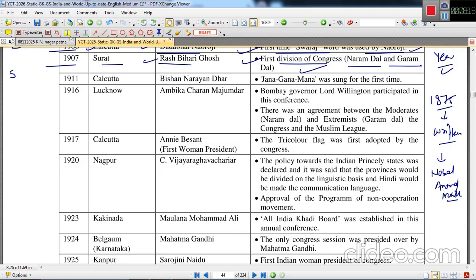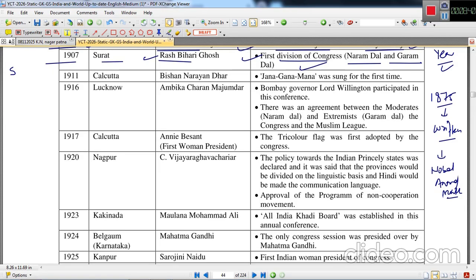They wanted a full scale struggle against the British governance, but the moderates did not want to go beyond legal methods. That was the bone of contention, and that is why the split took place in 1907 in the Surat session.